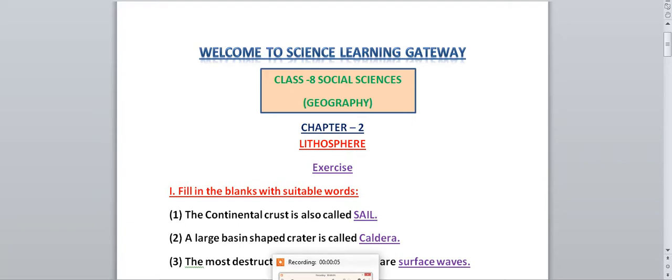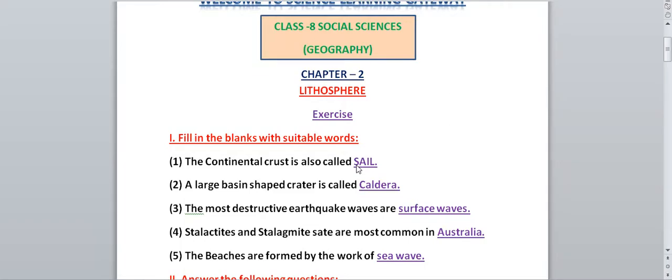So today we are going to discuss class 8 social science geography chapter number 2, and the name of the chapter is lithosphere. So in this video we are going to discuss the question answers of this chapter lithosphere. All the question answers which are given in your NCERT textbook, those question answers we will discuss, so that you will understand also, and it will be easy for you to learn the answers.